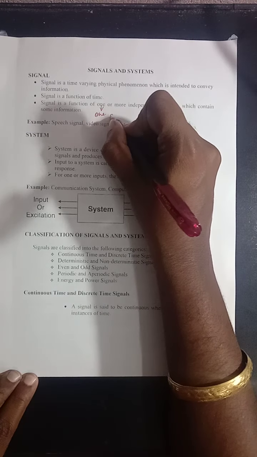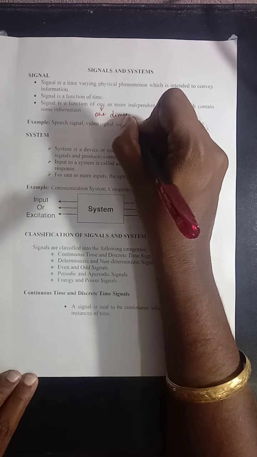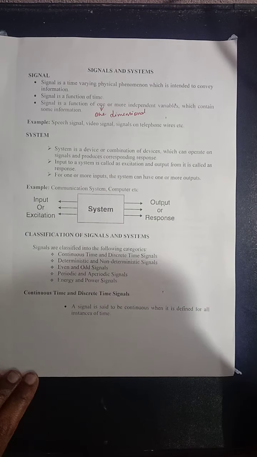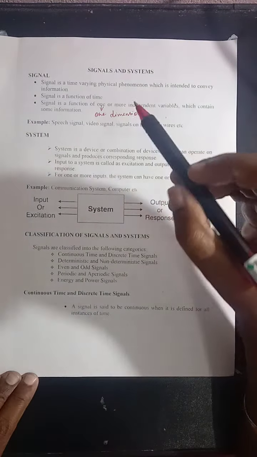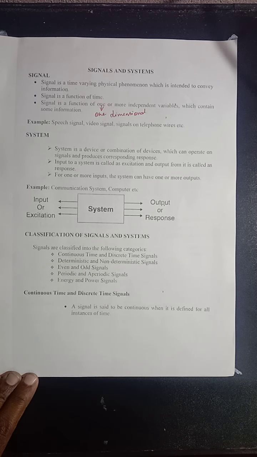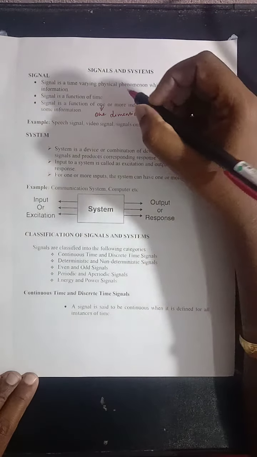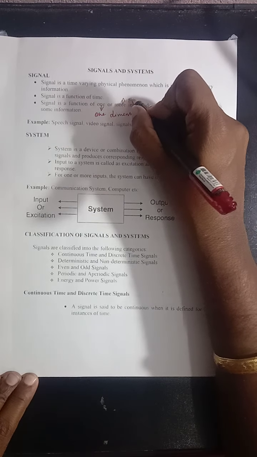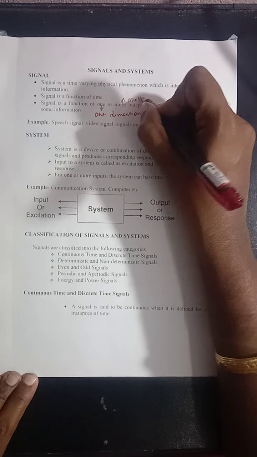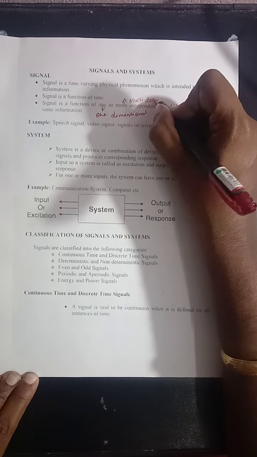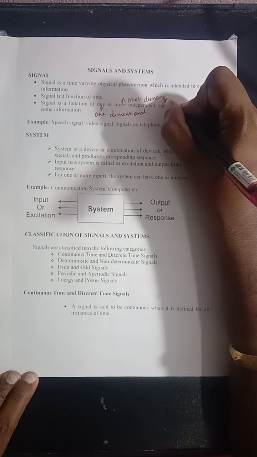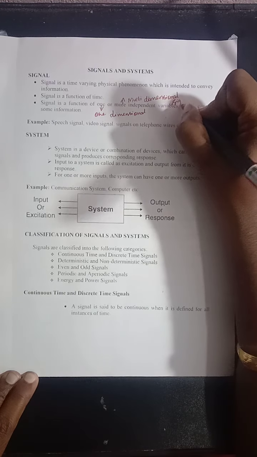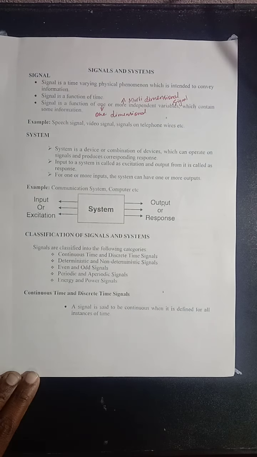If a signal is a function of more than one variable, it is referred to as a multidimensional signal.